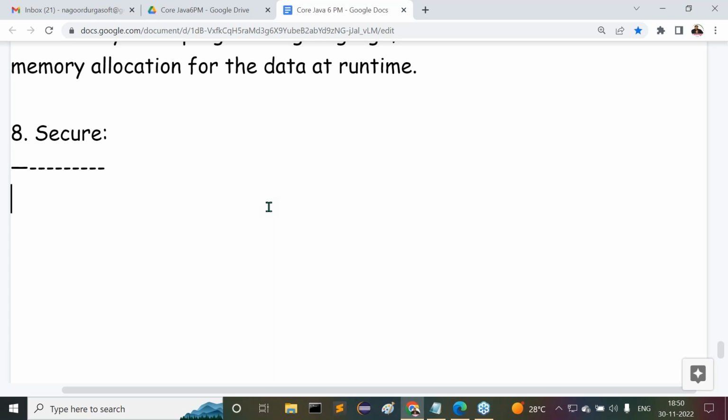Java is very good at implicit security, web security, and network security. Later we'll talk about web security and network security. But first of all, we have to understand how we can say Java is very good at implicit security.